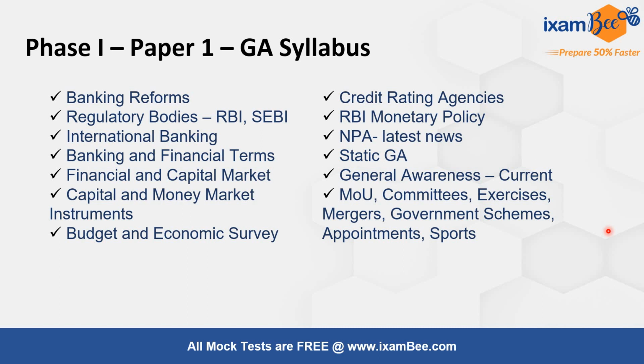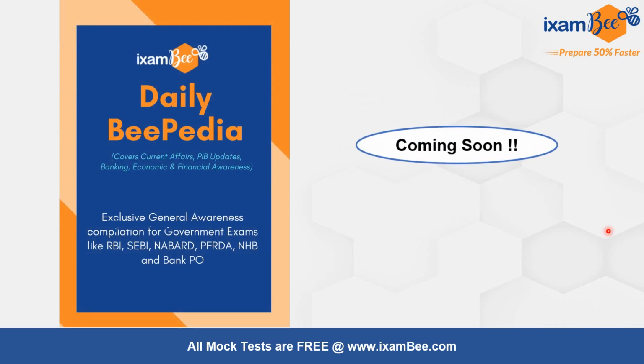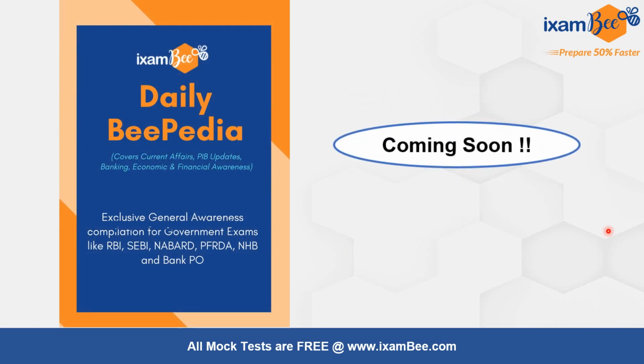Now, in order to study GA, I'll advise you to study GA for 6 to 8 months before the exam. In order to prepare that, at ixamBee, we provide weekly and monthly Wikipedias, which are current affairs for the week and the month. And we are coming soon with the daily Wikipedias, in which the entire day's current affairs will be uploaded in the evening. You can go through the file and that day's current affairs will be covered. You just have to maintain continuity and regularity in reading the current affairs.